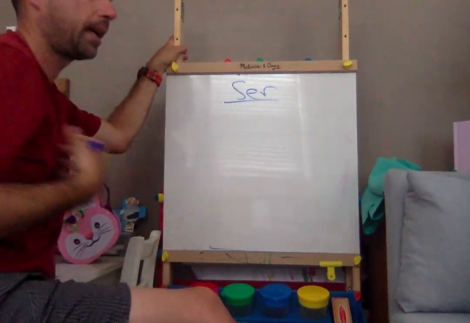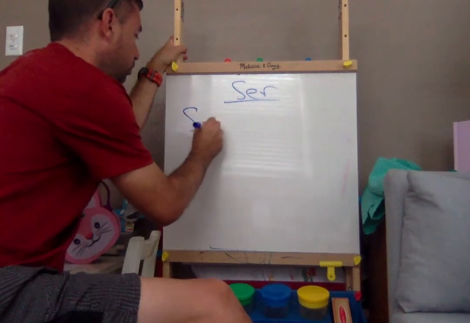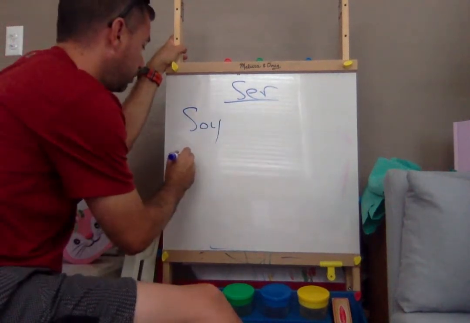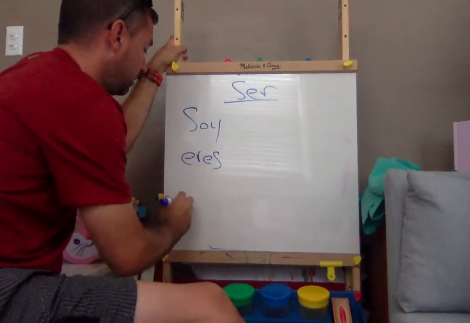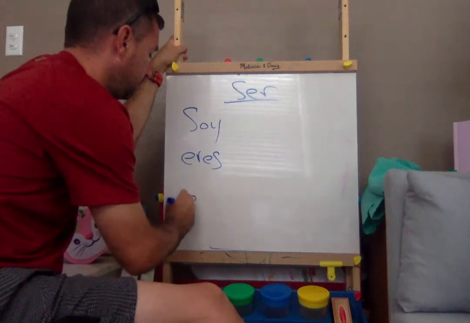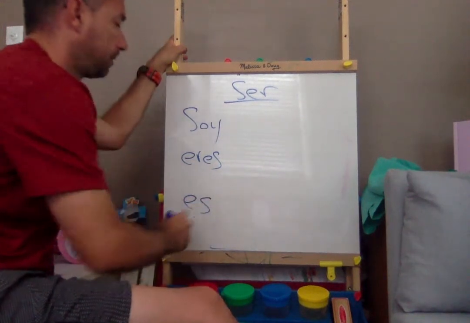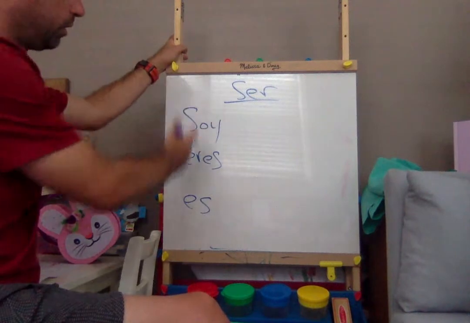So how do I say I am will be yo soy. You are will be tú eres, and then he or she is él es. So those are dealing with one person.